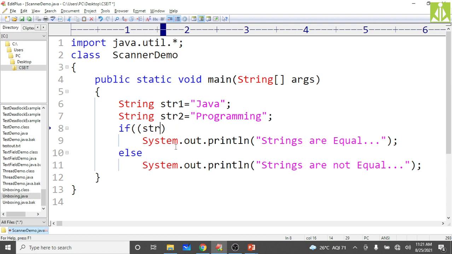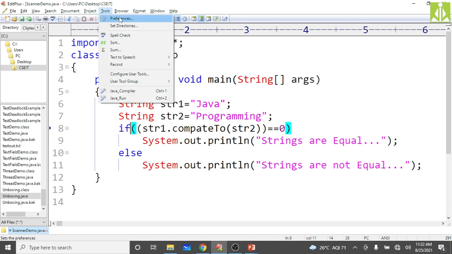So if str1.compareTo(str2) equals 0, that is, if the comparison returns true, then we opened 3 brackets, so here we need to close one more. Okay, now I think it is correct. If this thing is true, the strings are equal. If this thing is not true, the strings are not equal.